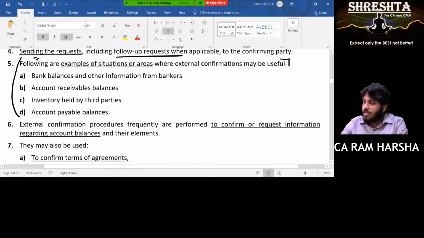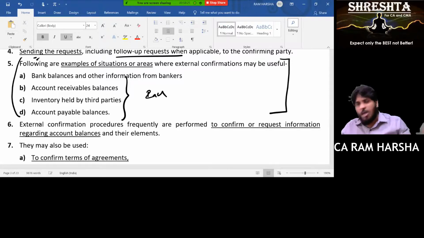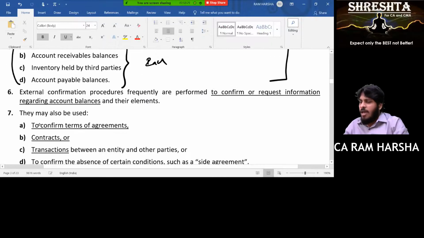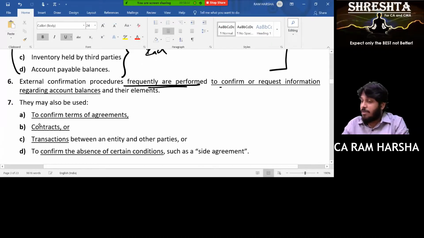These are the areas where you can get confirmation. This is only an inclusive list, not exhaustive. Are you clear? You can get confirmation for anything, liabilities, assets. List out all of them. External confirmation procedures are frequently performed to confirm or request information regarding outstanding balances.